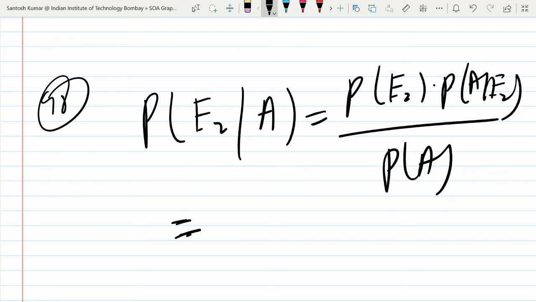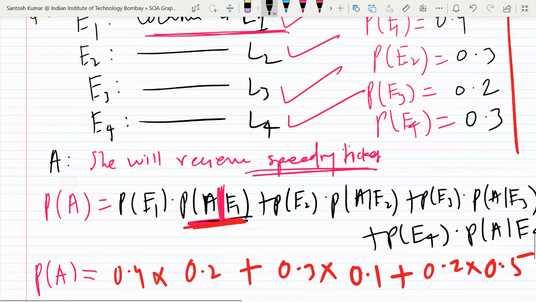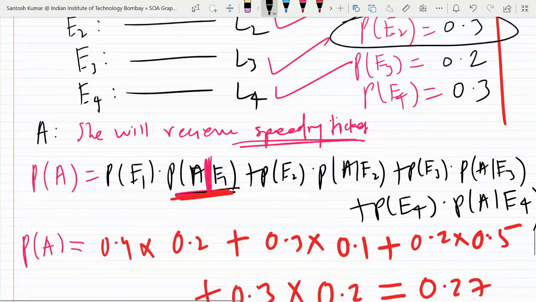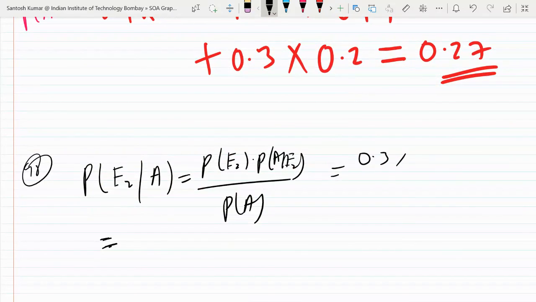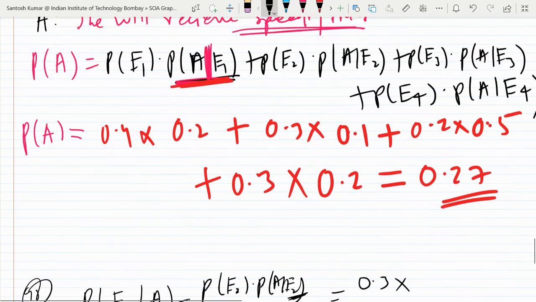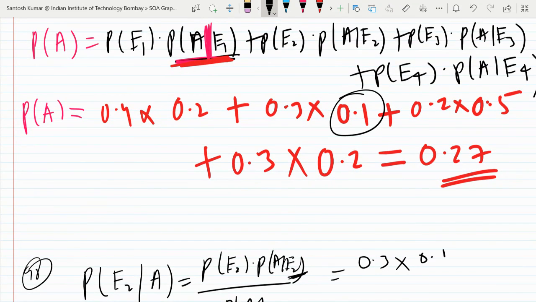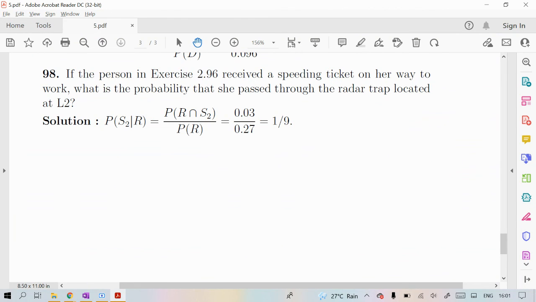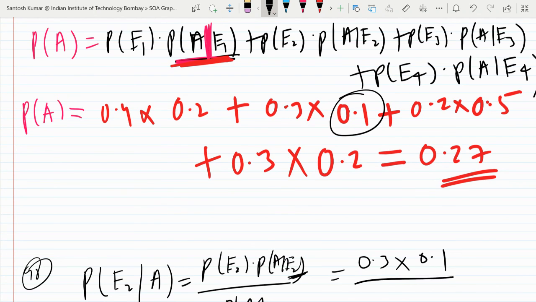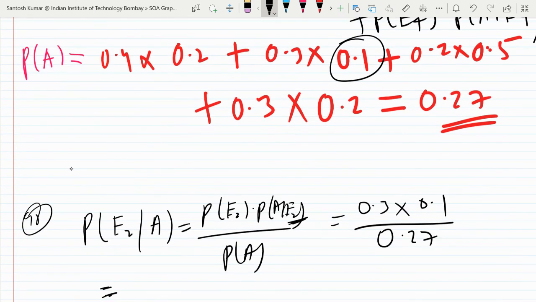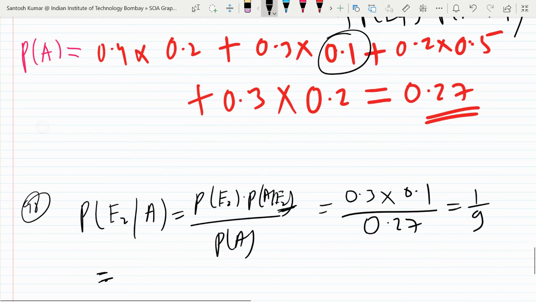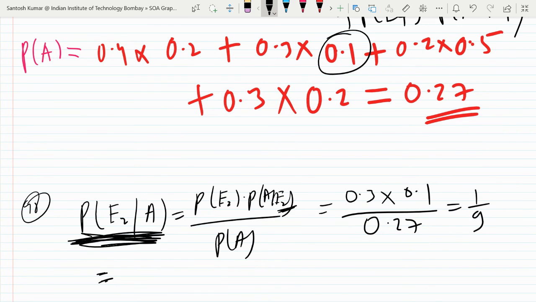So E2 means what is the chance that the radar is at L2? It was 0.3, and at location L2 what is the chance of getting a speeding ticket? That was given as 0.1 in the question. And A, you just calculated 0.27, so you find it will be 0.11, I think. This is the answer. So what is this? The probability that they got the speeding ticket at location L2 given that they received the speeding ticket.